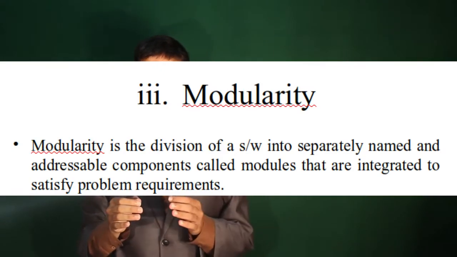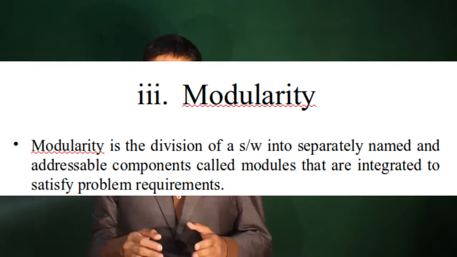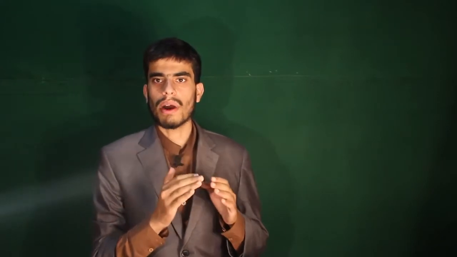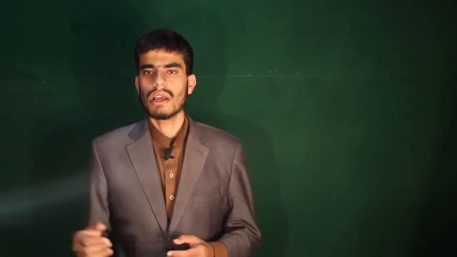Next is modularity. Modularity is the division of a separately named and reusable component called module that are integrated to software. Module means you have to divide the overall structure into module parts. Module means parts. What is module? It is just a file of a language. For example, .html is just a module. .py, a file containing extension. .py module is just a file containing code.